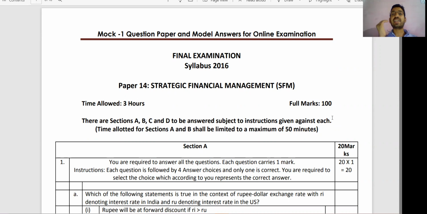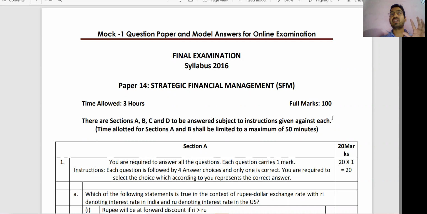So guys, finally ICMAI has released the mock test paper for all levels of foundation, intermediate and final. Foundation students are not worried, as all the questions are MCQ based. But if you see the mock test paper of inter and final, most of the students are worried, not only about theory, but about the practical.